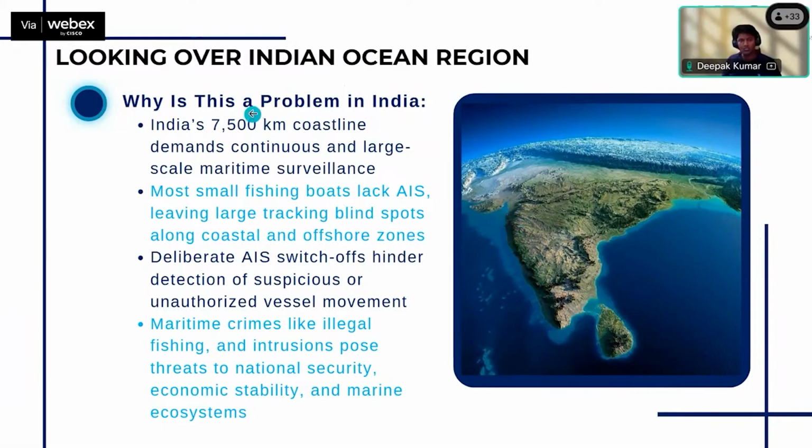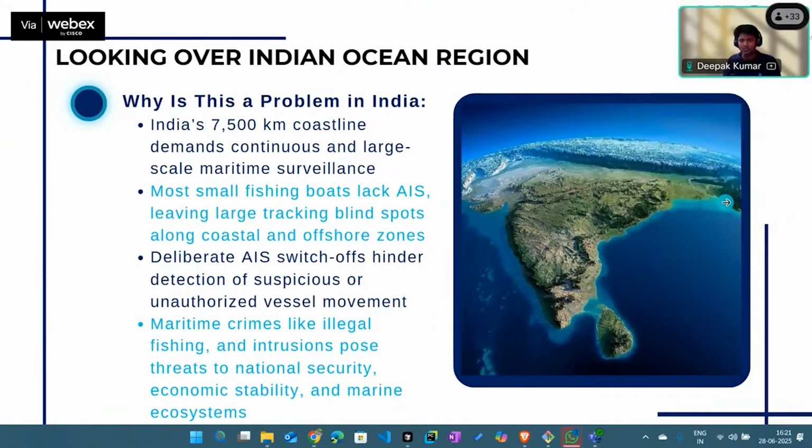We are looking into the Indian Ocean region. The main question is why this is a problem in India. India has a vast coastline, around 7,500 kilometers, which demands large-scale maritime surveillance. In India, most ships are very small. They are used for fishing, but mainly illegal fishing is done by these ships, and they don't have any AIS system. Or even if they have it, they try to turn it off to carry out illegal activities.